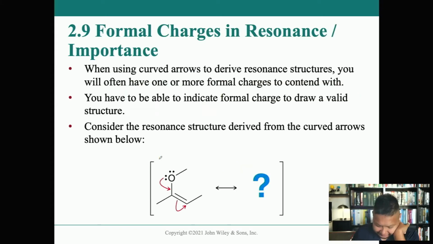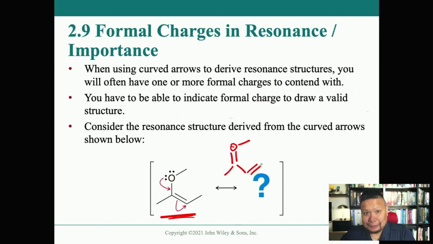More formal charge stuff. Let's take a look at this little resonance structure here and figure out what the formal charges are once you've done a resonance structure or resonance contributor. Remember, when you move electrons around to do a resonance contributor, it leaves different formal charges on each of the atoms that you've pulled electrons away from. So the structure that we're going to end up with is going to be this. But what's missing is...